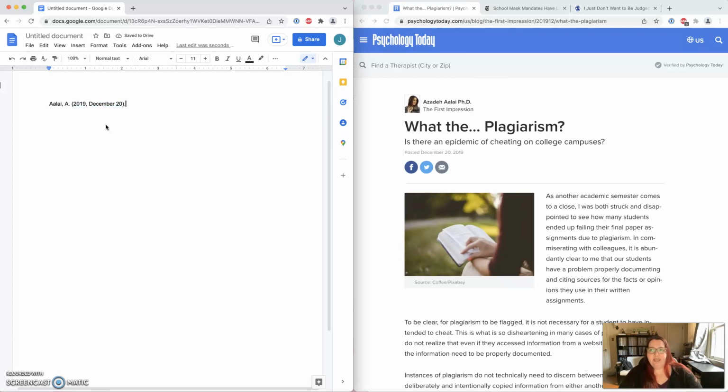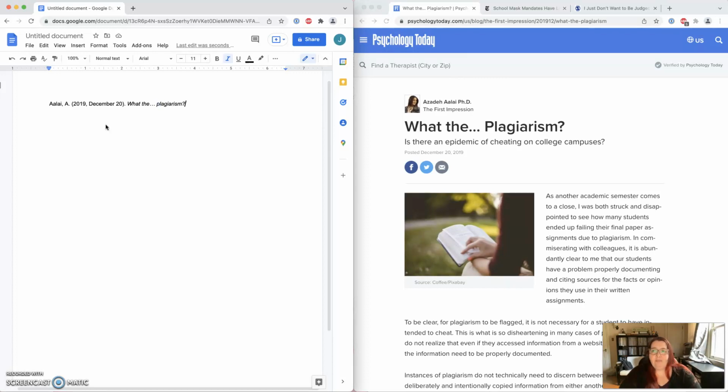Okay, so the next thing we have to do is we need to include the title. And here is where it gets a little bit funny, is that you're going to use sentence case. If you are familiar with APA format, you're going to find that this feels really weird. But basically, it needs to look like a sentence. So I'm not going to capitalize the P in plagiarism here like I would in a title.